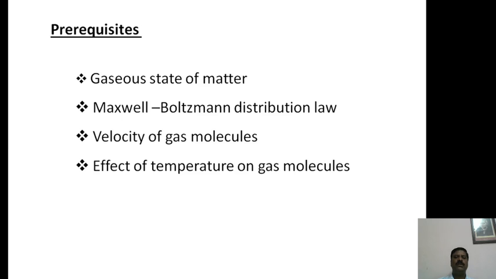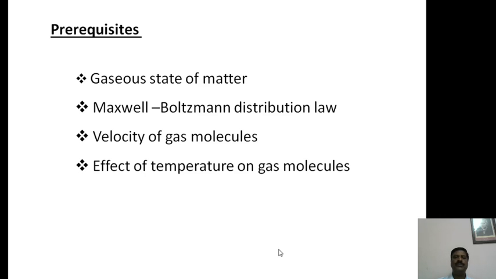Before starting this session, you have already known about the gaseous state of matter. Usually matter exists in 5 states. First is solid state, second is liquid state, third is gaseous state, fourth is plasma state, and fifth is Bose-Einstein condensed state.